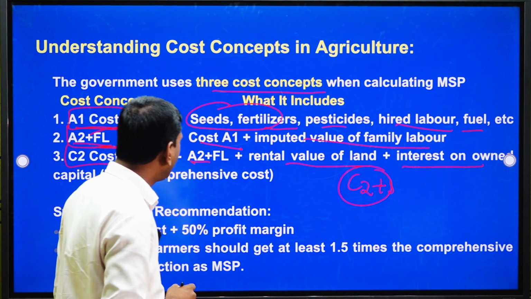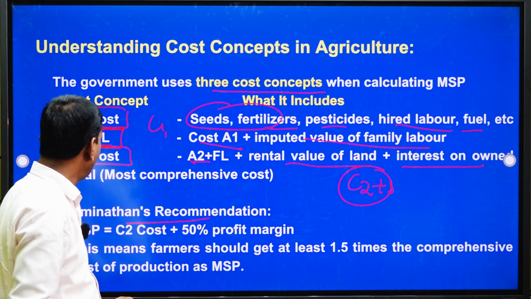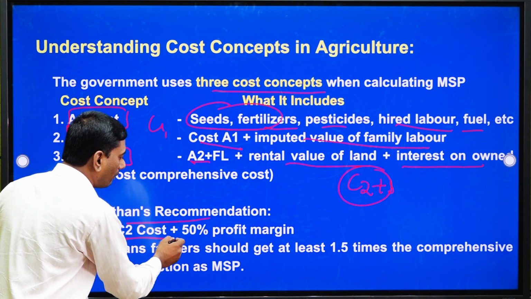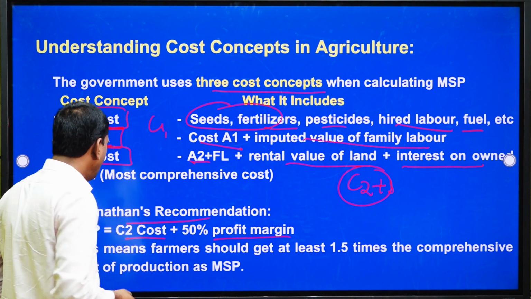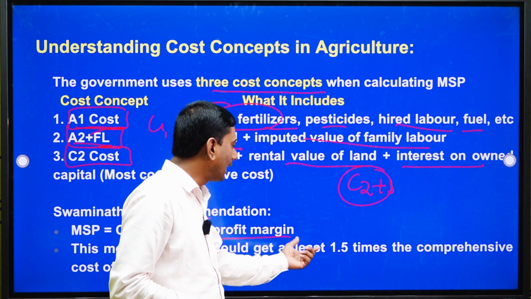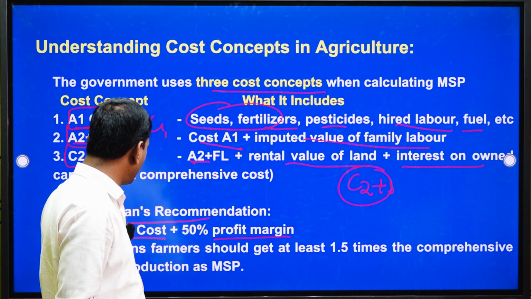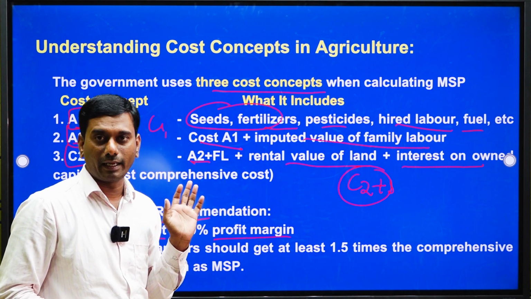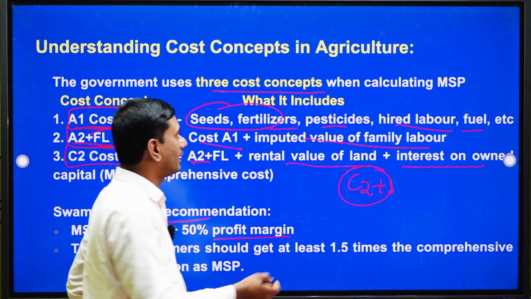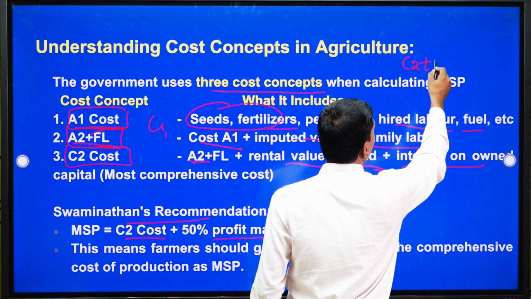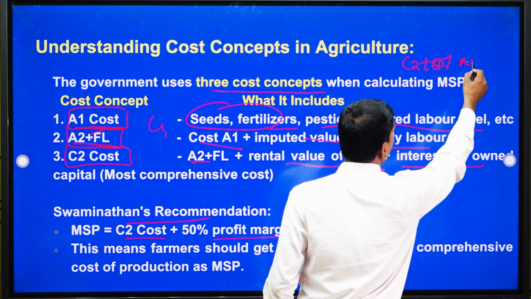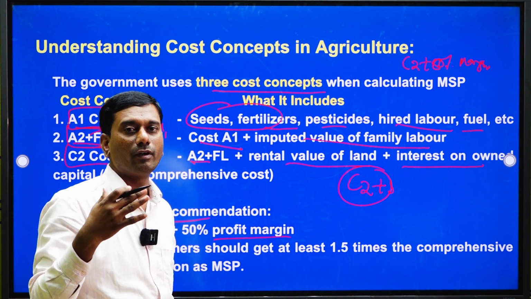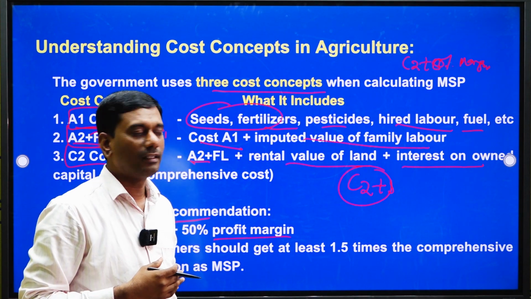Okay. So, the Swaminathan recommendation is that MSP has to be calculated based on C2 cost plus a 50% margin. This means the farmer should get at least 1.5 times the comprehensive cost of production as MSP. Then only can farmers get a reasonable price for their commodities. So, this is C2 plus 50% margin. This is the practical, conceptual framework made by the MS Swaminathan Committee.